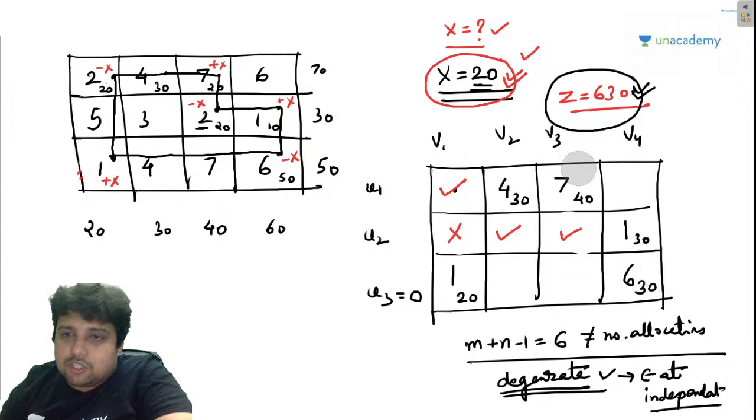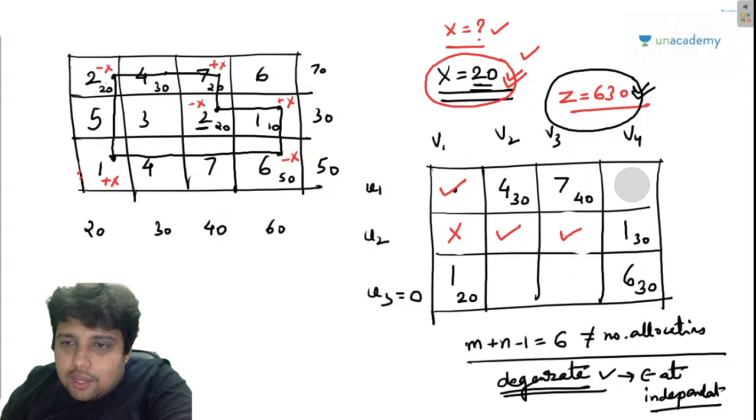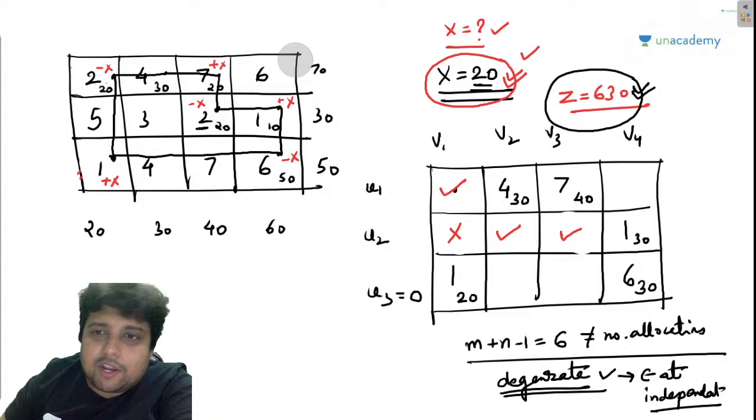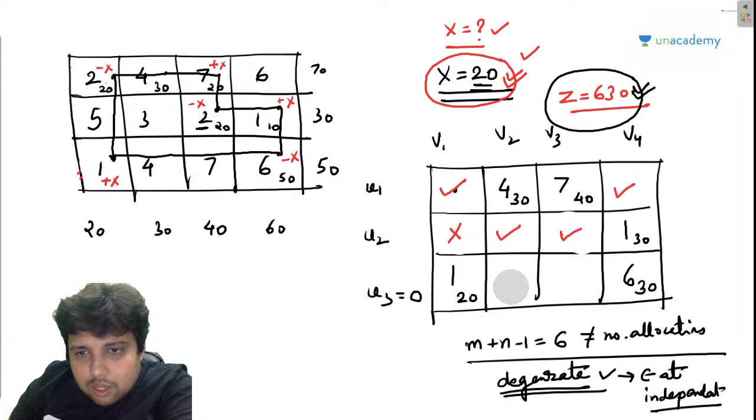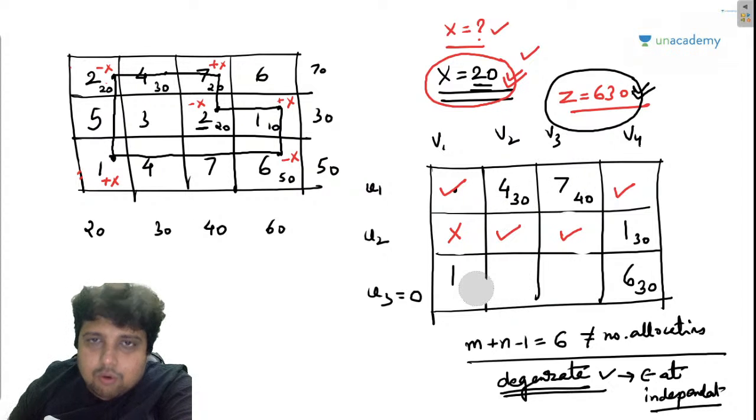Let us check this position. I can go here, here, here, then nowhere. I can go here, here, then nowhere. So this is also an independent position. Let's check about this position. I can go here, here, then nowhere. Here, here, then nowhere. Here, then nowhere.